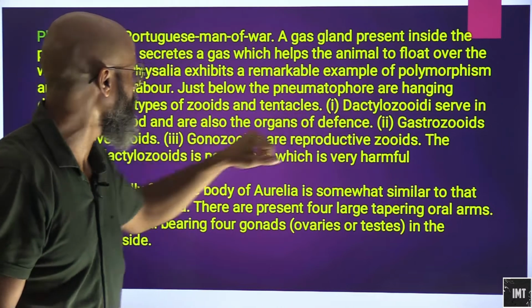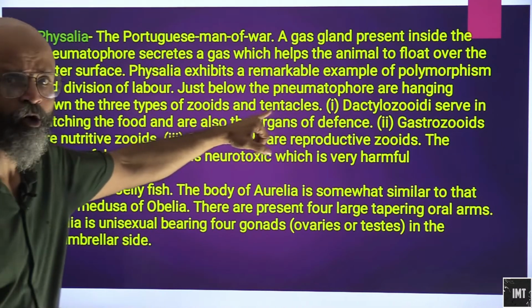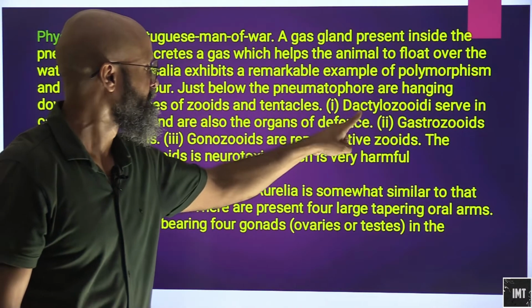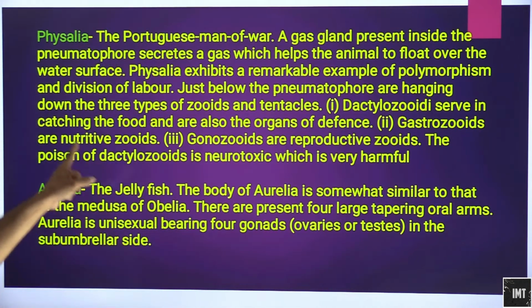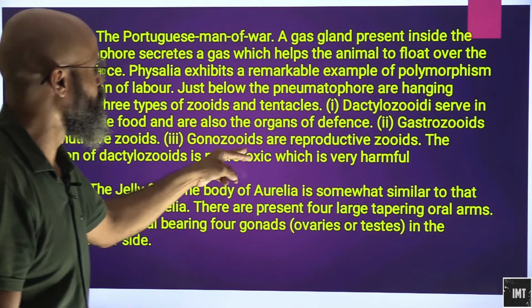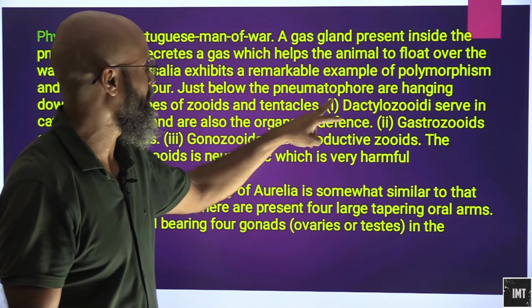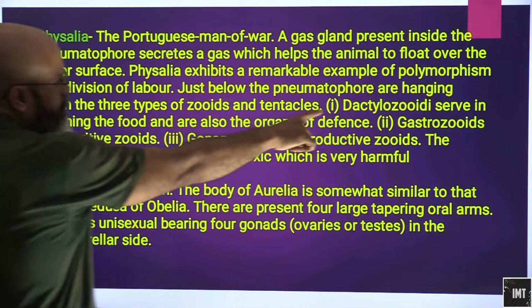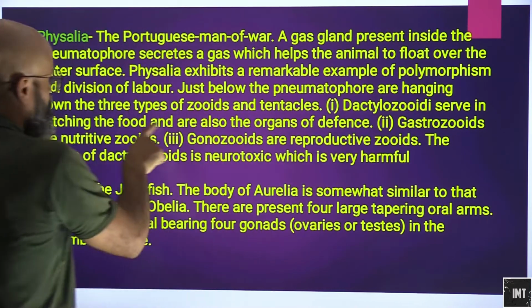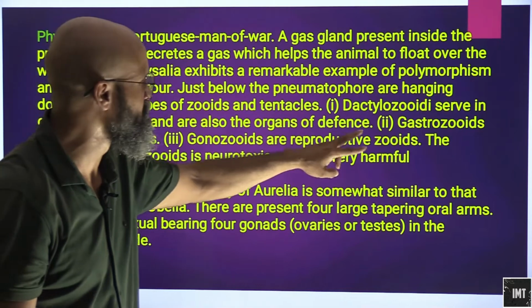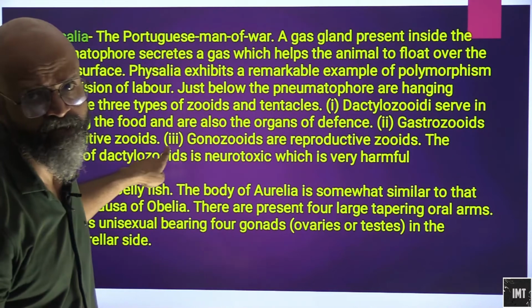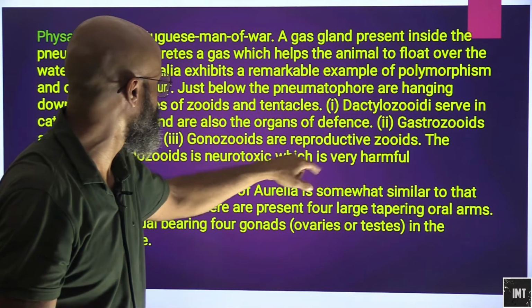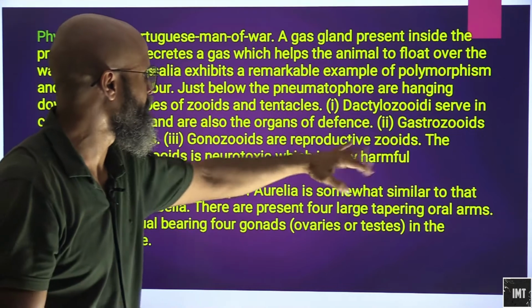Just below the pneumatophore are hanging down the three types of zooids and tentacles. That is, dactylozooids serve in catching the food and also the organs of defense. Gastrozooids are nutritive zooids, and gonozooids are reproductive zooids. So dactylozooids serve in catching the food, so they are basically the organs of defense. Gastrozooids, obviously the nutritive zooids, and gonozooids, derived from gonads, are reproductive zooids.